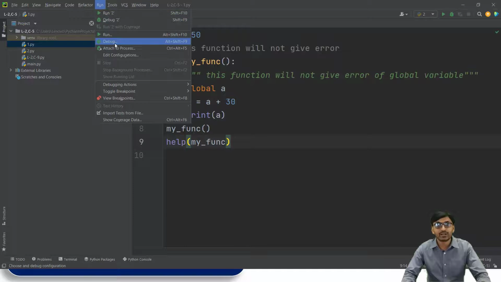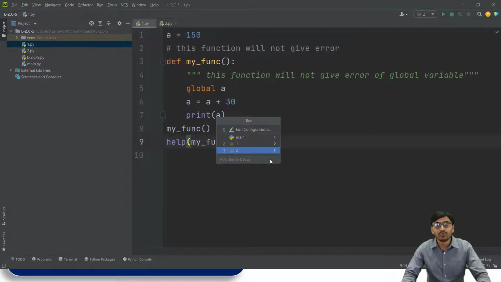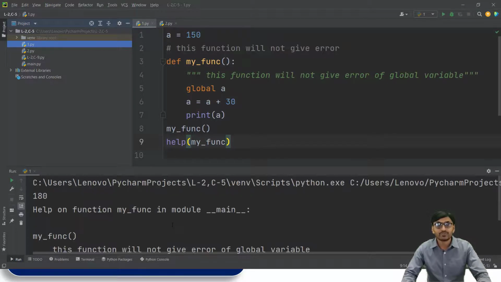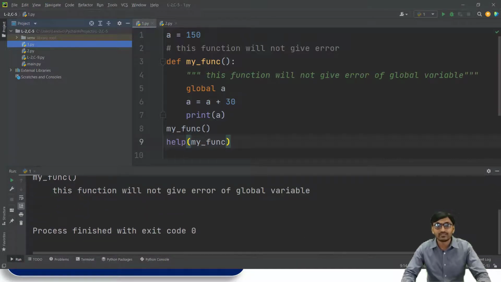If we run this program, the output for the first one, print a, is 180. Then we use the help function, which prints out the docstring in the program: this function will not give error of global variable. So the help function is used to print out the docstring used in a function.